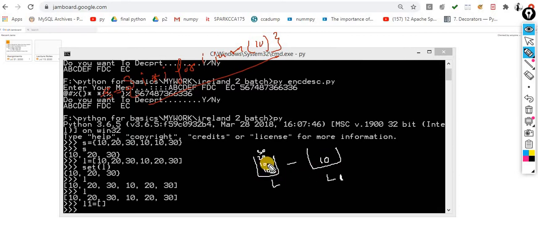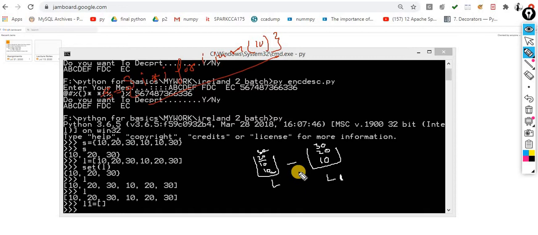In the next case, again I get the 10. Now I will check into this container, not into that container. If this 10 is available, then I am supposed to do nothing. I'll do nothing over here because this 10 is already available here. Now the next item I will pick out, that is 20. If 20 is not there in this container, I will put the 20. If 30 is not there over here, then I will put the 30. So this one is the logic for the same: in, not in.